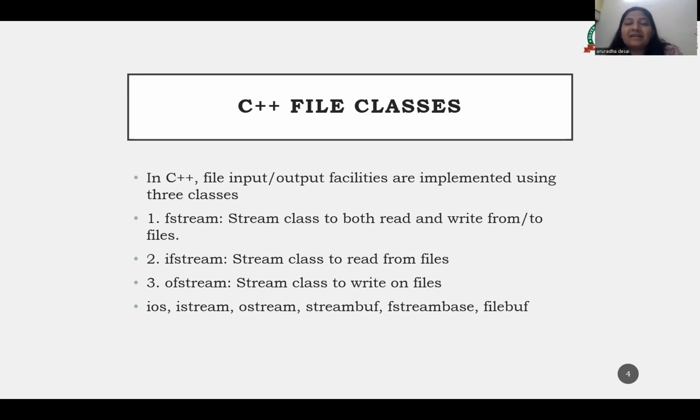In C++, files are mainly dealt with using the three classes that I have mentioned in detail: fstream, ofstream, and ifstream. All these are the file classes that I have just given you in brief, and we will see the different functions in them. So now let's move on to our next topic.